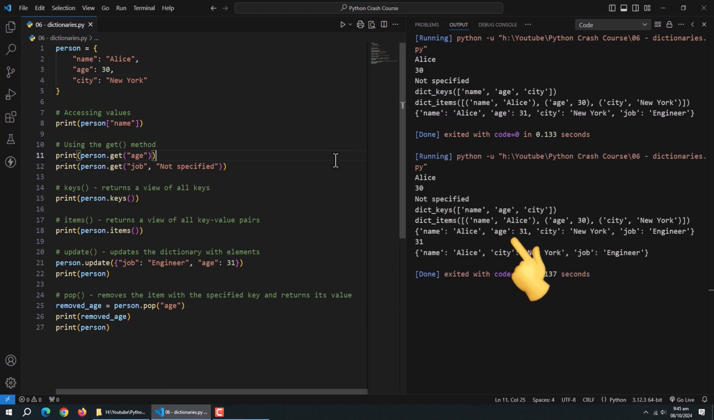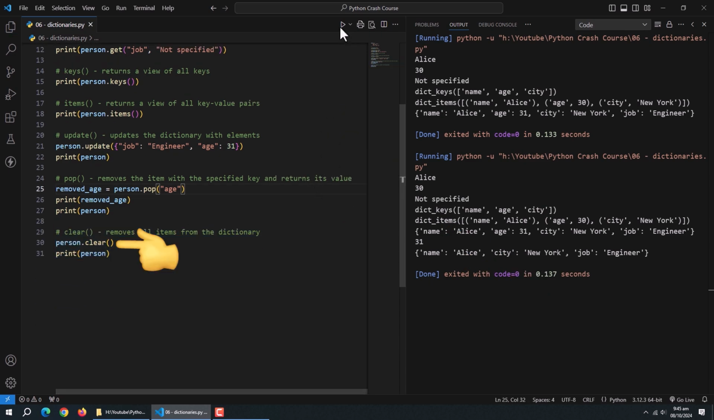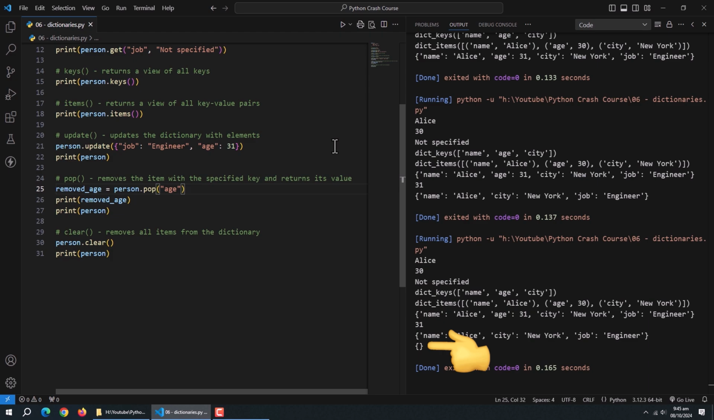Like, here is the removed age key-value pair and the value of the removed key. And finally comes the clear method. It removes all items from the dictionary. Like here, it removed all key-value pairs.